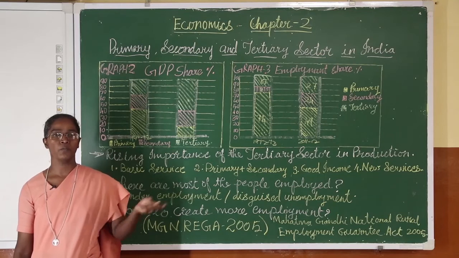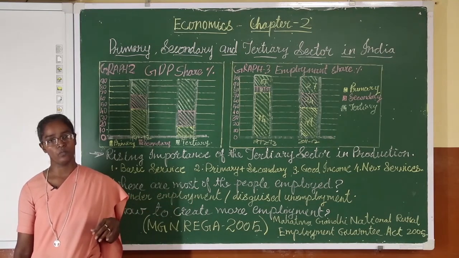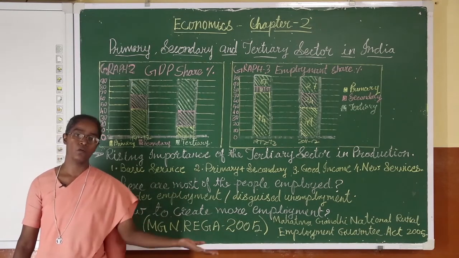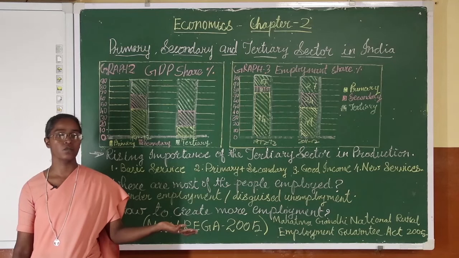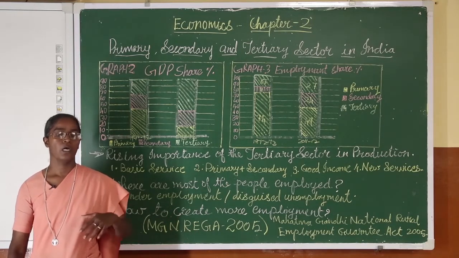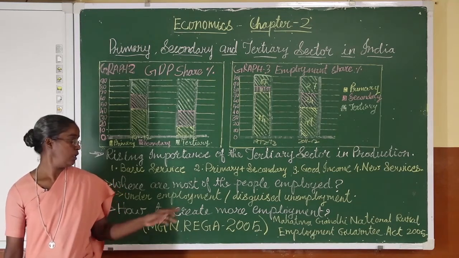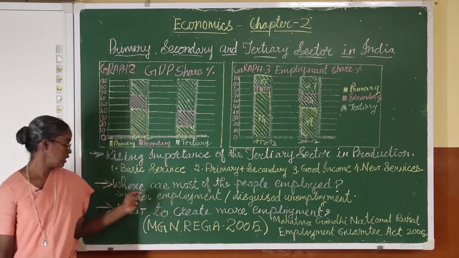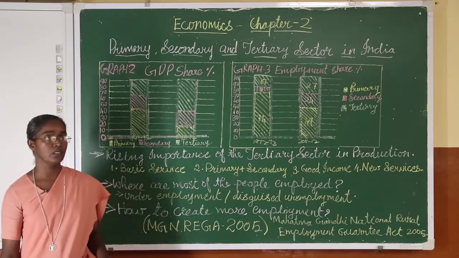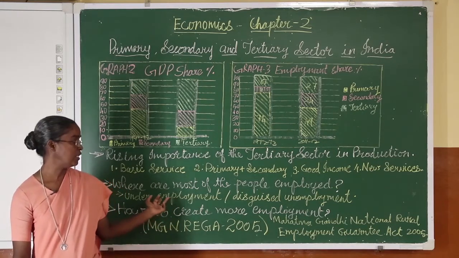Now, 2 of the members working in the field is enough for the produce that they get from the 2 hectares of land, but all 5 are giving their service there because they have no other employment and there is no one who can employ these people. Therefore, I hope you understand what underemployment or disguised unemployment is. When people are made to work less than their potential, it happens.